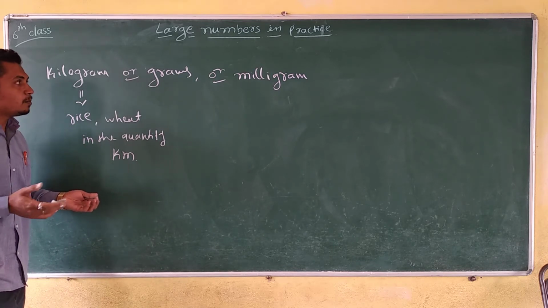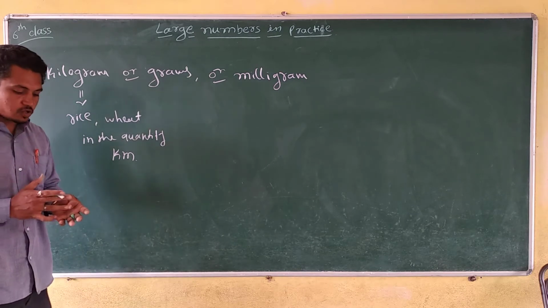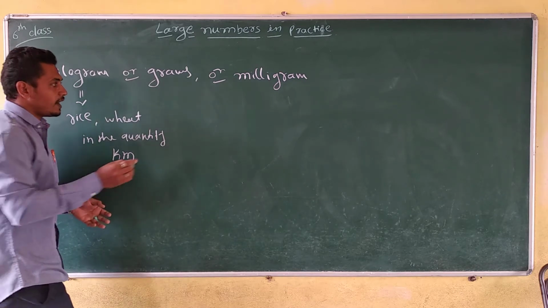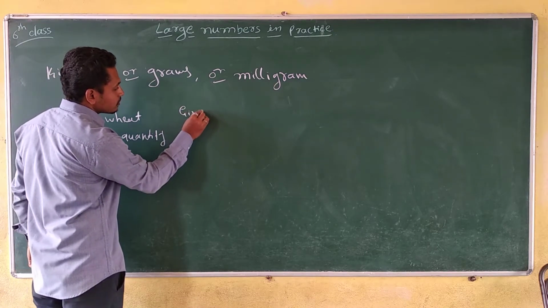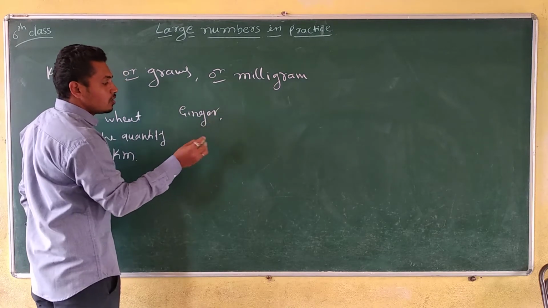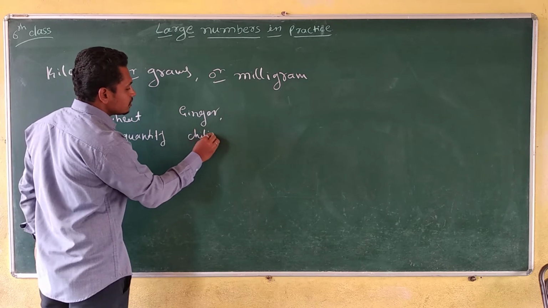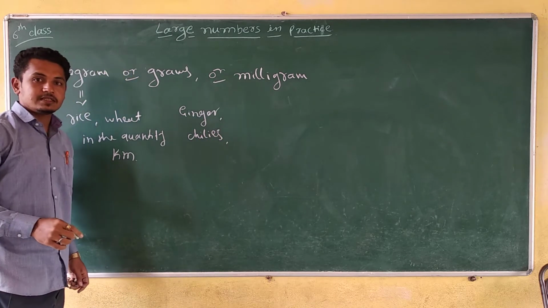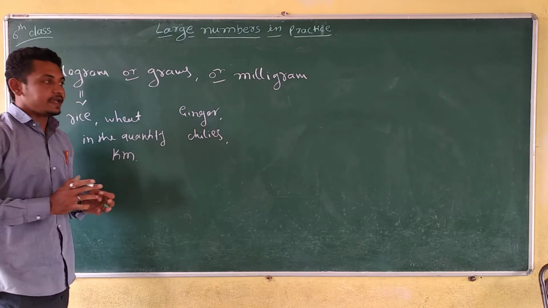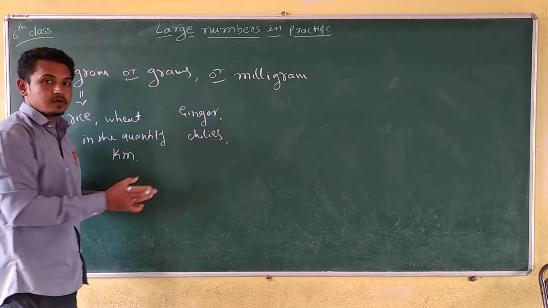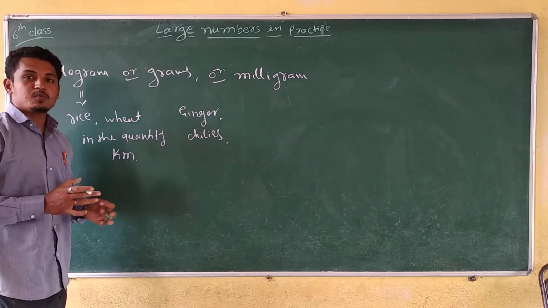But in the case of, for example, ginger or chilies, we need a very small quantity.